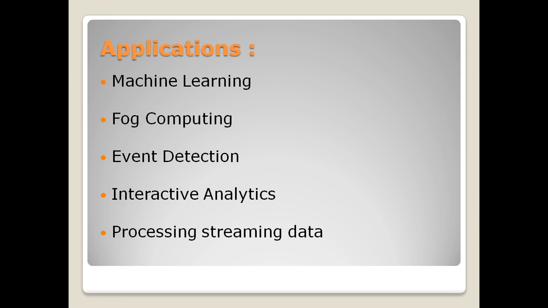Spark is used for interactive analysis, in the sense that when we do social media analytics, to perform the interactions or to perform the visualization on the data using Spark is very easy because of the API and high level support of Spark. Then processing streaming data. As I told you before, to process a live stream or any live data, we can use Apache Spark.